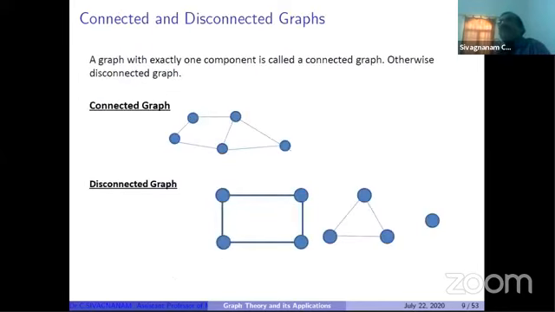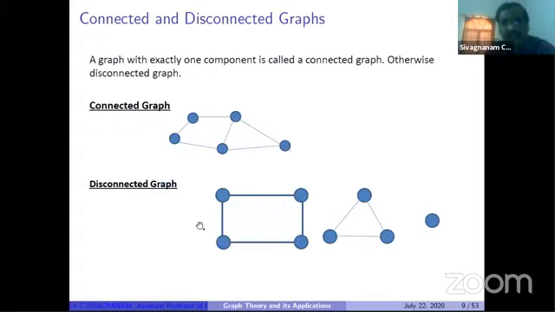Now we can think about connected graph. A connected graph means it contains only one component. So in this example, I'm giving the first example for a connected graph. This graph contains only one component, only one piece.